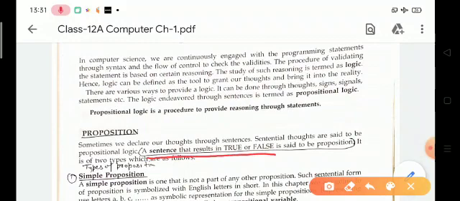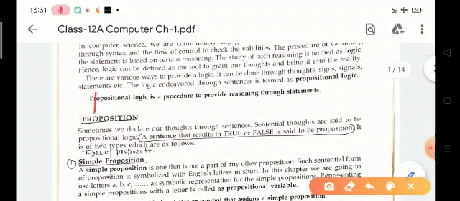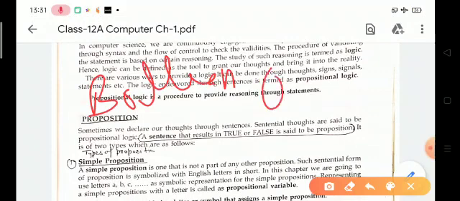In one line we can say that a sentence that results in true or false is said to be a proposition. There are some basic facts about propositional logic. Propositional logic is also called Boolean logic, as it works on 0 and 1. 0 stands for false and 1 means true.